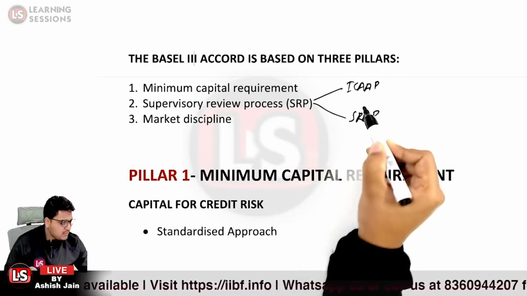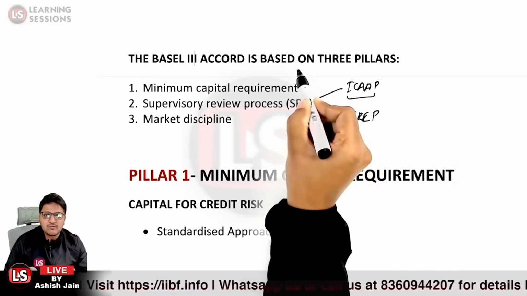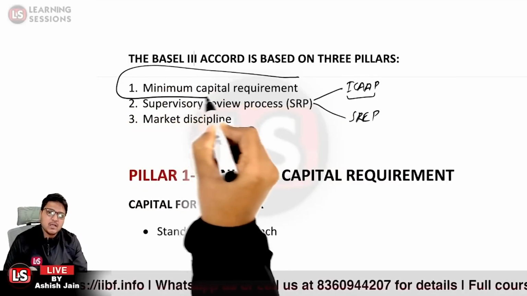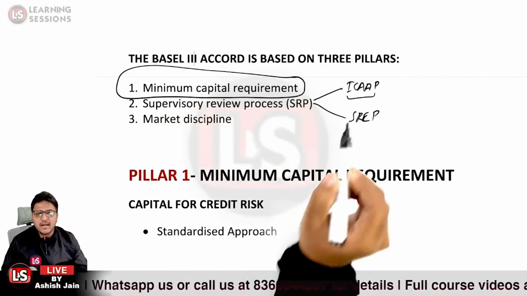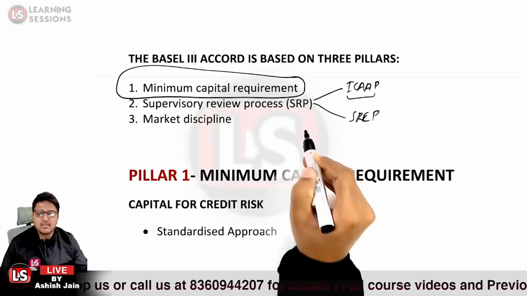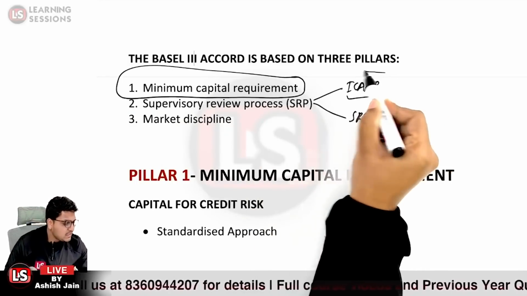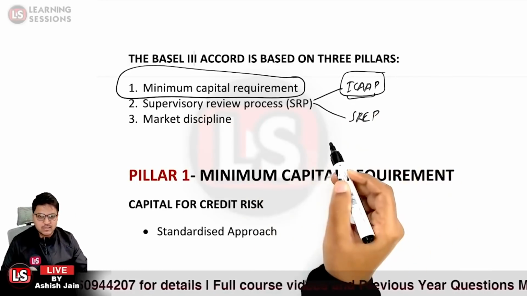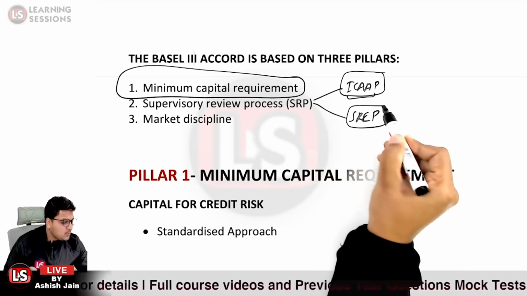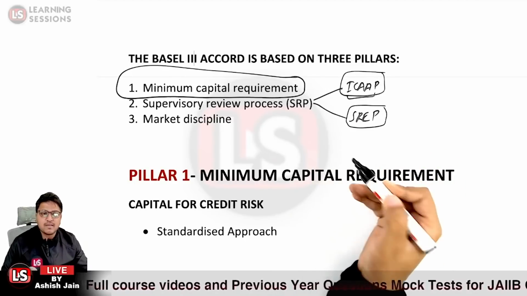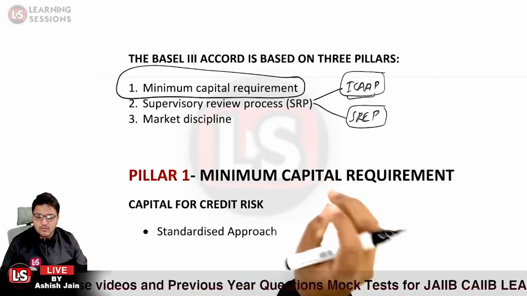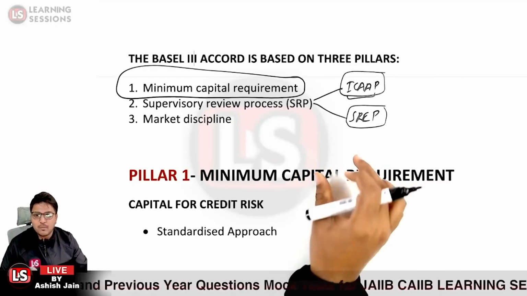ICAAP is related to that whatsoever risks which are not covered under pillar 1, those all must be ascertained and the capital must be maintained against them also. That is a bank's internal process. But SREP is basically related to that the regulator will be supervising if the instructions are being followed by the banks or not.